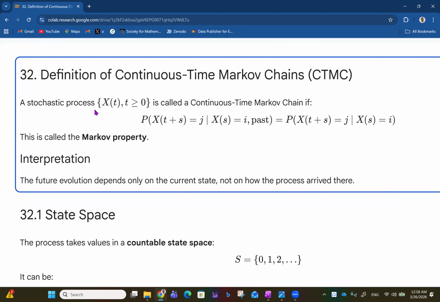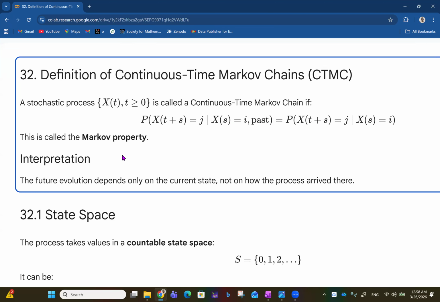A stochastic process, which is a collection of X(t) for time t greater than or equal to 0, is called a continuous time Markov chain if the probability of X(t+s) equals j, given that X(s) equals i and all the past states, is simply equal to the probability of X(t+s) equals j, given X(s) equals i. All the past states are not necessary.